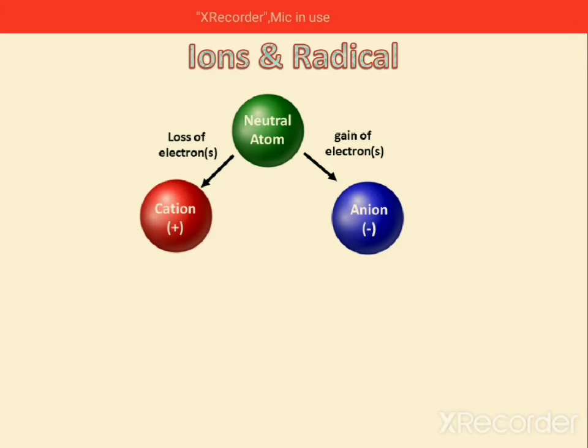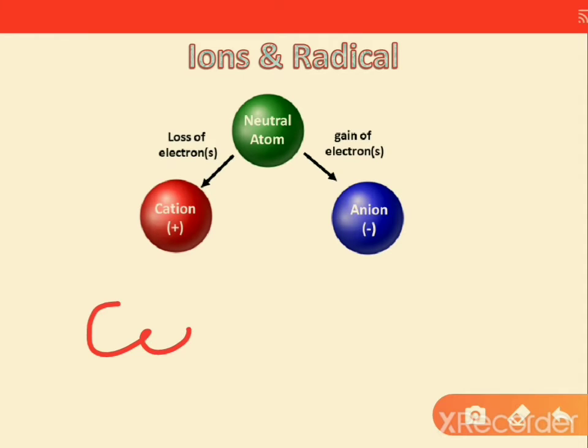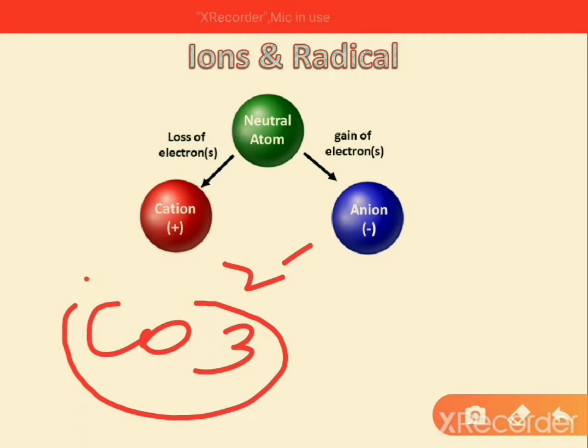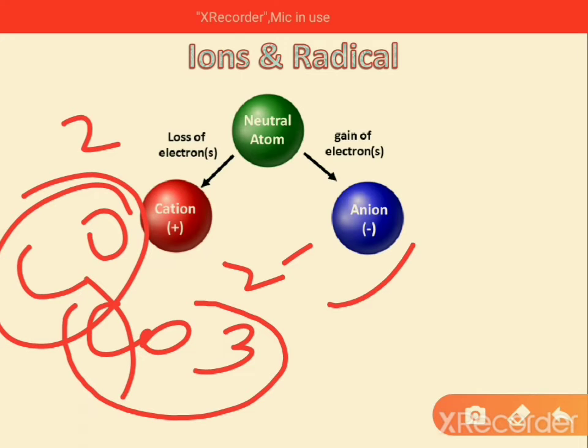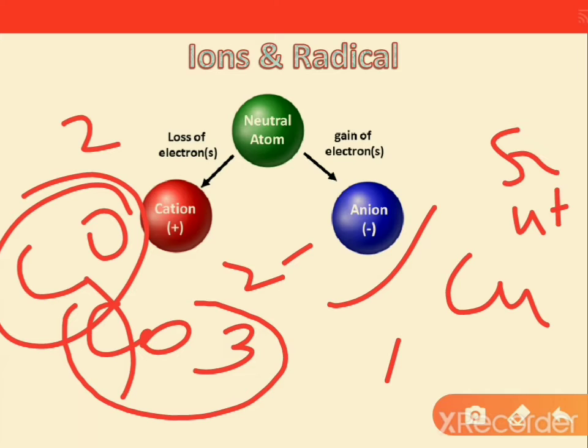When we talk about radicals, they are formed when one or more elements combine and carry a charge. For example, CO3 2-. You can see that more than one element, carbon and oxygen, combined with a charge is known as a radical. NH4+, SO4 2- are examples of radicals.